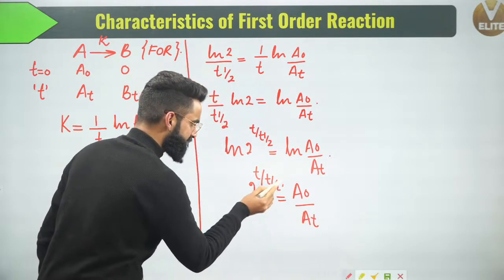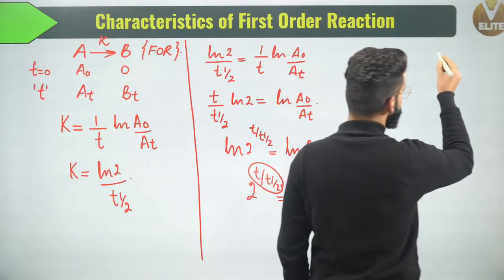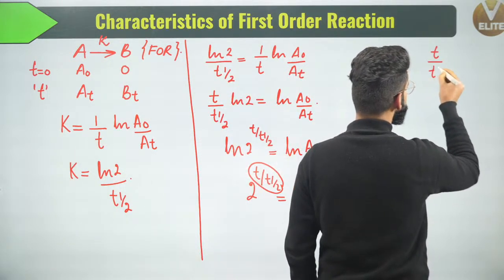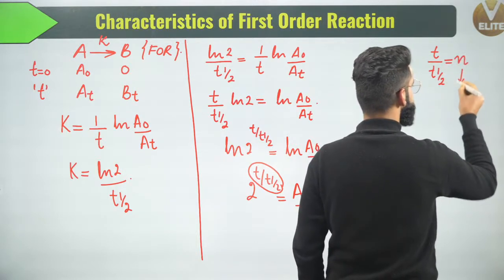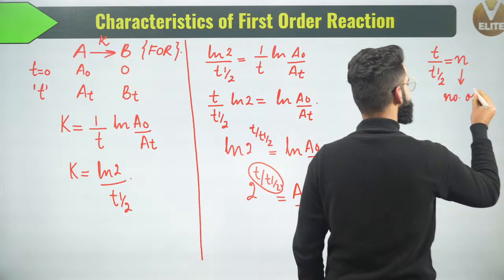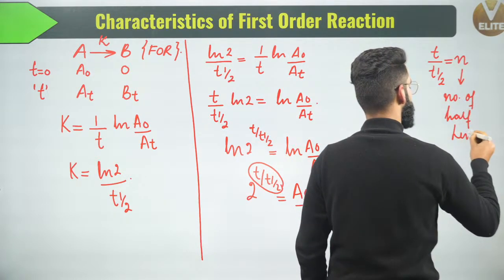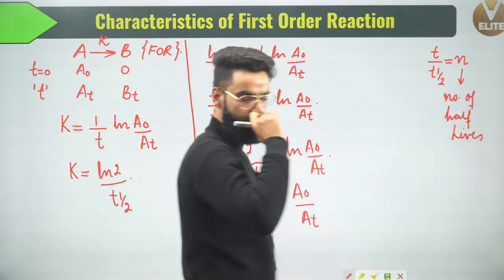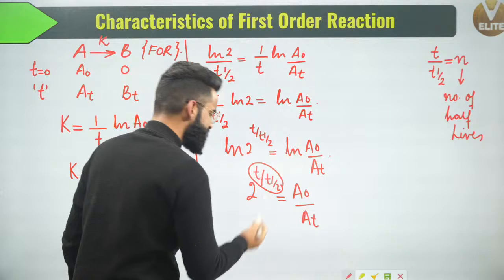Now this term which you are seeing right here, T divided by T half, I'm going to represent with another term N, where N stands for number of half-lives. Yes, and what is this number of half-lives all about? You'll get the idea in some time, right? Okay, now I can write something like this.